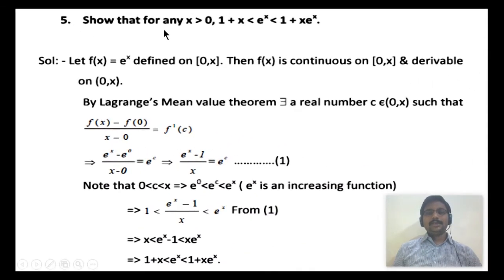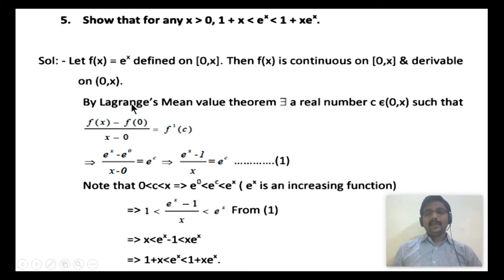Another application: show that for any x greater than 0, 1 plus x less than e power x less than 1 plus x e power x. To prove this inequality, we just have to take the function defined as e power x. So clearly f of x is e power x. Since x is positive, that is x greater than 0, we can define the interval as the closed interval 0, x. Clearly f is continuous in the closed interval 0, x and derivable in the open interval 0, x.